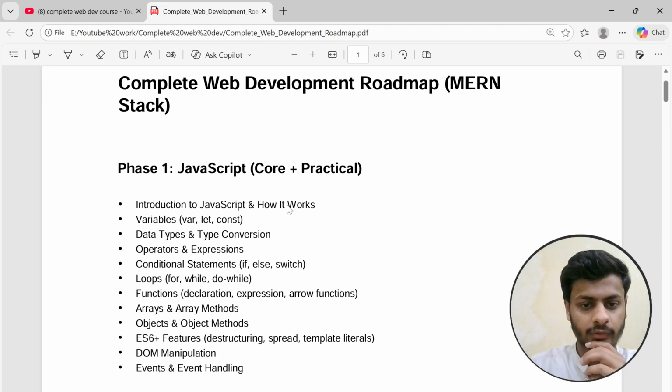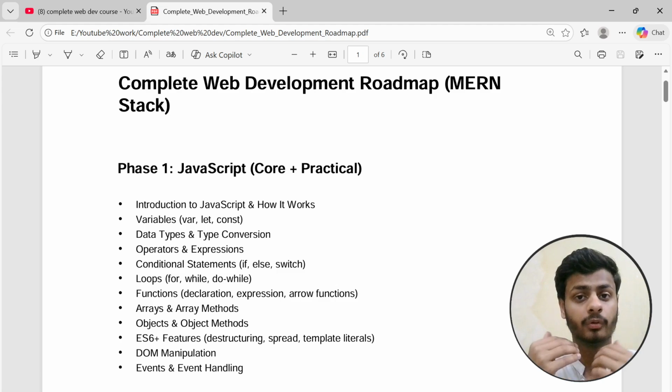We are going to cover the introduction to JavaScript, variables and data types, operators, and all these things. We are not going to cover only this. I will provide you assignments. The main purpose of me starting this series is that I want you to become a real developer, not just watch the videos without practicing, because practice makes a real developer. We will first build console based apps with JavaScript.